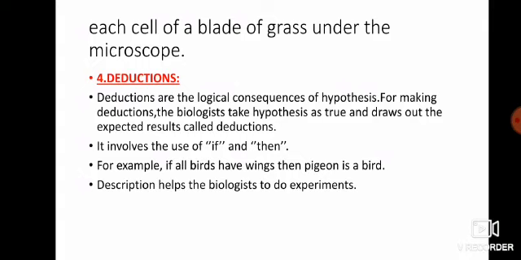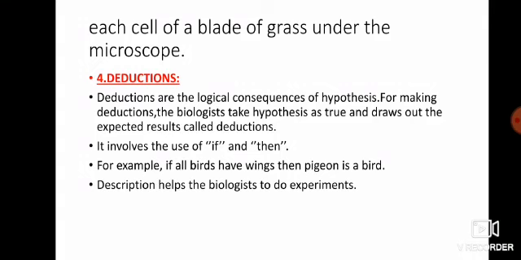For making deductions, biologists take the hypothesis first, and then they make deductions from the hypothesis. And in this, the two words if and then must be used. For example, if all birds have wings, then a pigeon is a bird. So what will be the deductions?